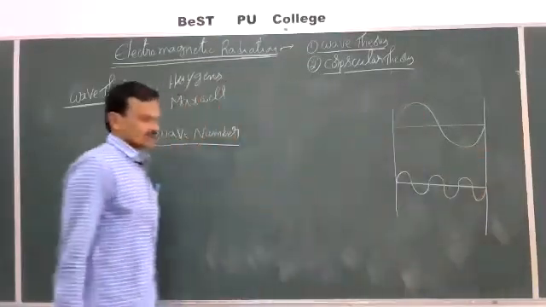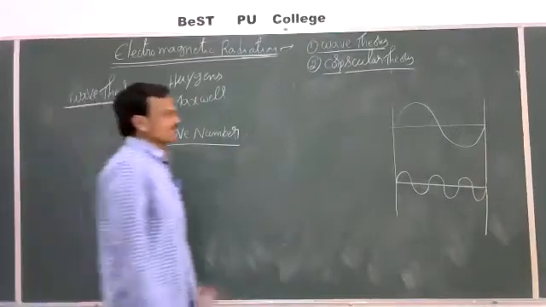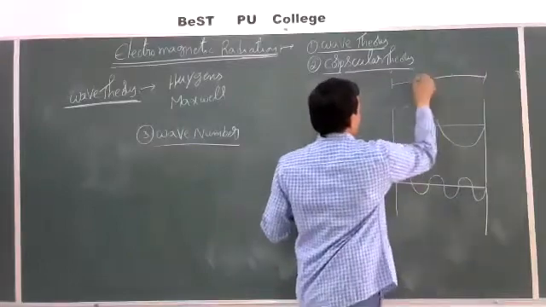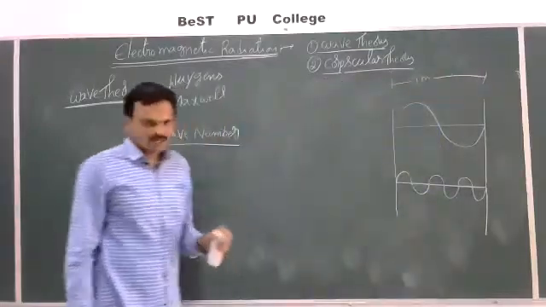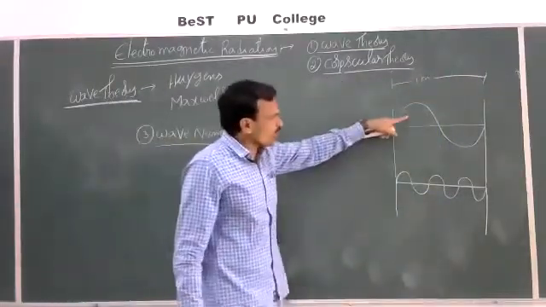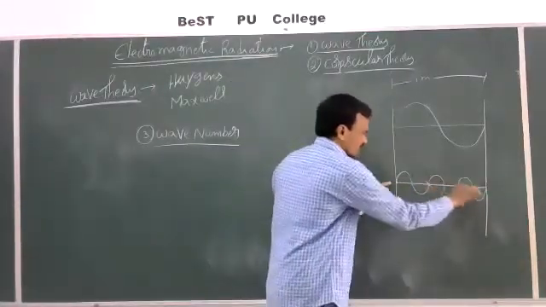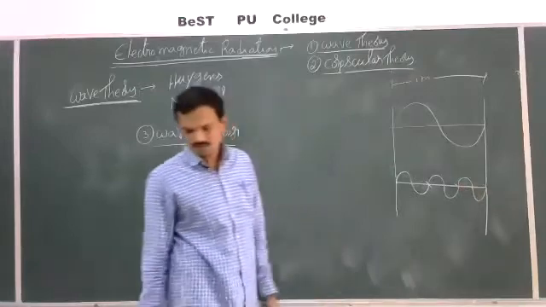Just compare these two here. Here in 1 unit length, let us assume this is a 1 meter length from here to here. In 1 unit length, here one wave is there. In 1 unit length, here 3 waves are there.